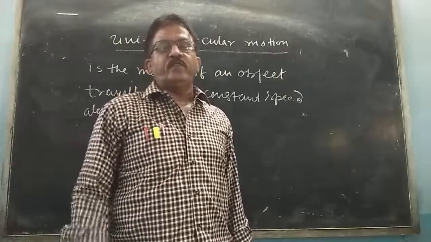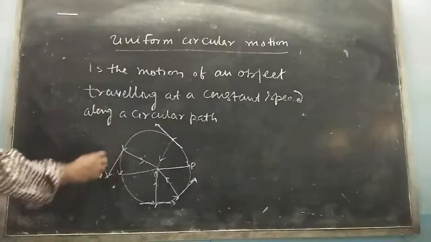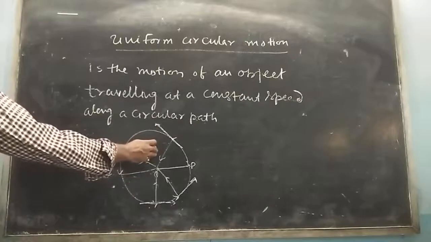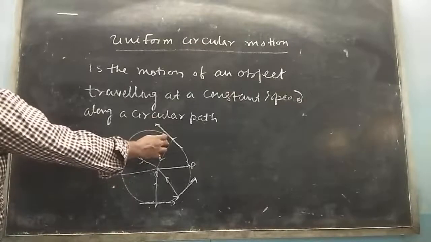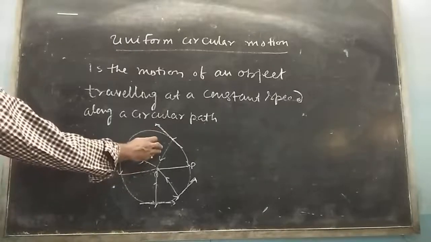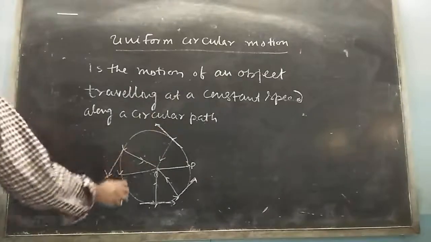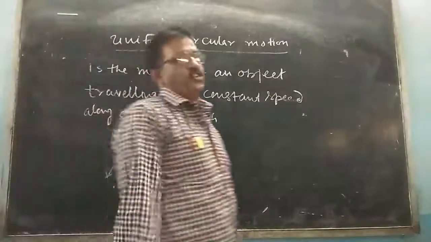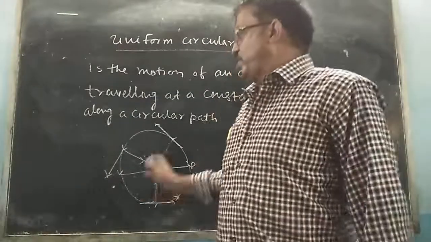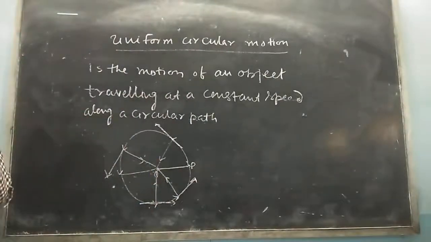So I can say velocity is not constant. In circular motion, the direction of motion at any instant is along the tangent to the circle at that instant. So the direction of motion of the body goes on changing continuously, which means velocity is changing.